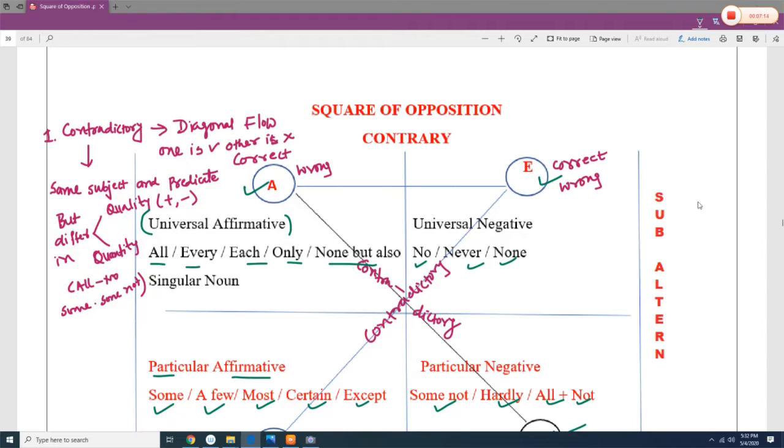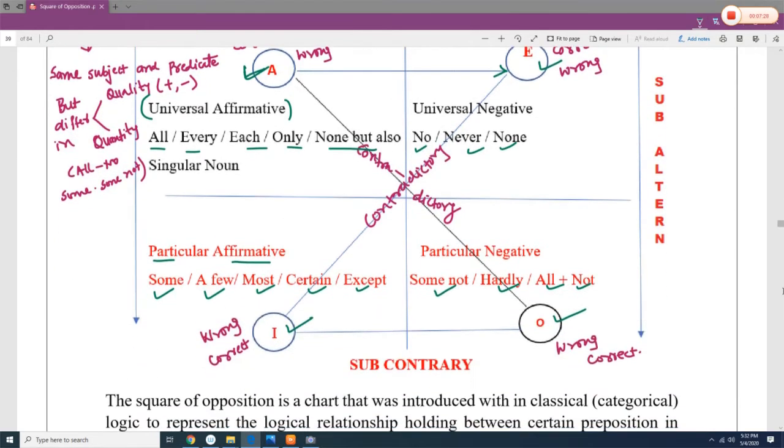When there is an A type of proposition and from A you are going to develop E kind of proposition, then it is called contrary proposition. When you are crossing the relationship, from A to O, means universal affirmative to particular negative, then it is known as contradictory proposition.